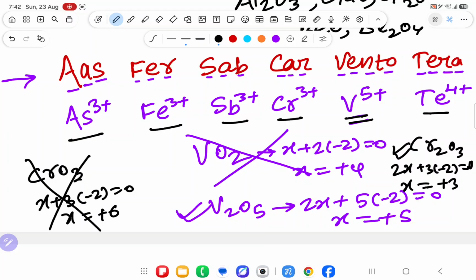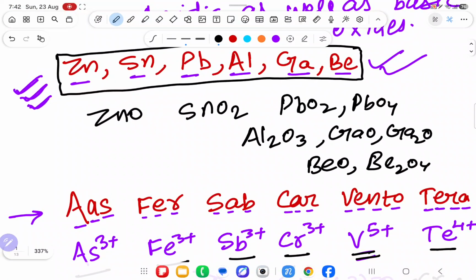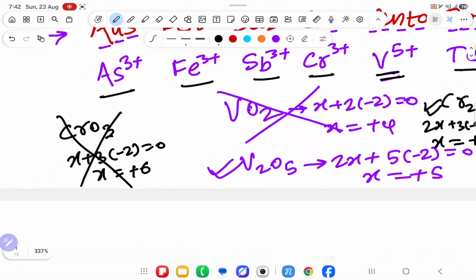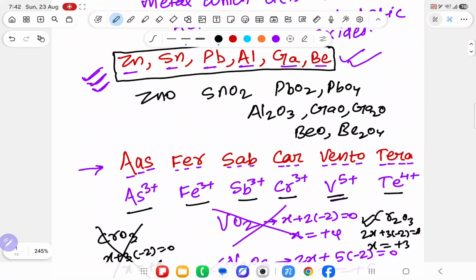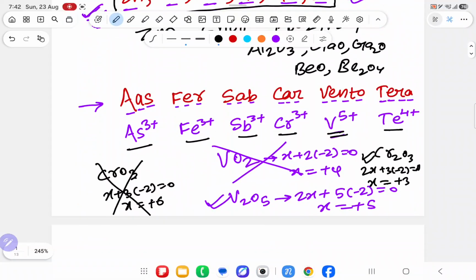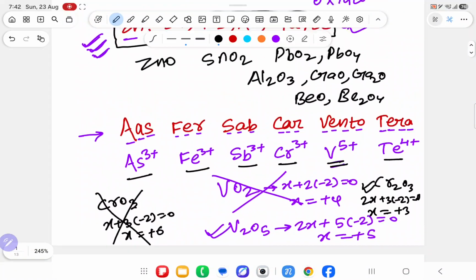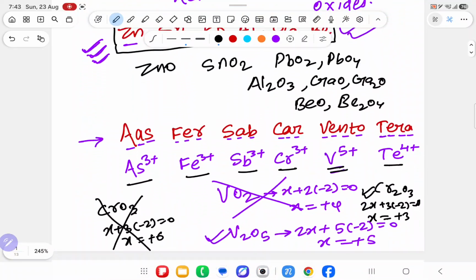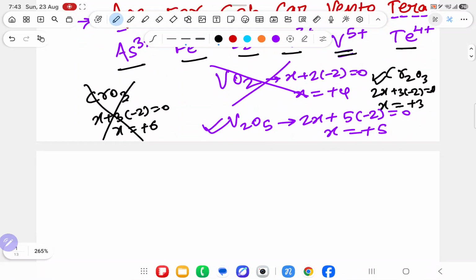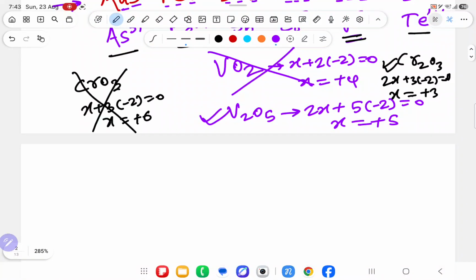Understood the point? So these elements have a fixed oxidation number, then only amphoteric oxide. For the previous ones, we didn't have to find the charge, you directly see they are amphoteric oxides. They will ask in the question which of the following is amphoteric oxide or not, like that. So you have to just know this. Second part: As, Fe, Sb, Cr, V, Te. First part: zinc, tin, lead, aluminum, gallium and beryllium. So I hope everyone understood the amphoteric oxide. Second part, oxides is neutral oxides.